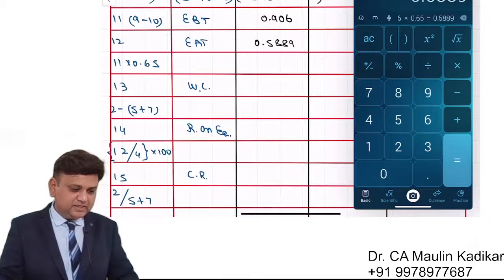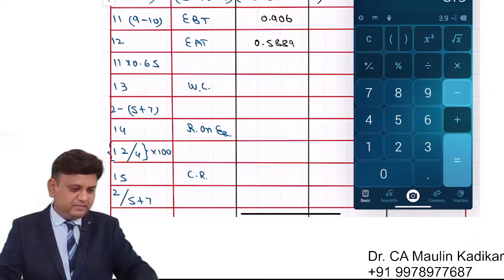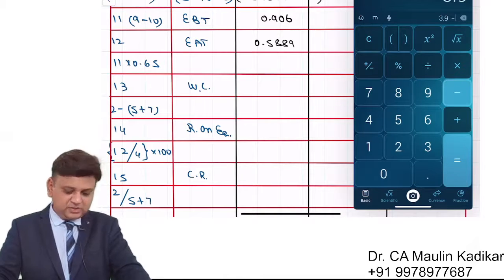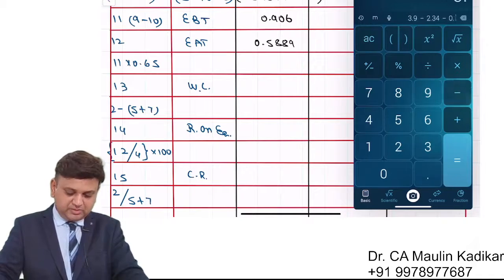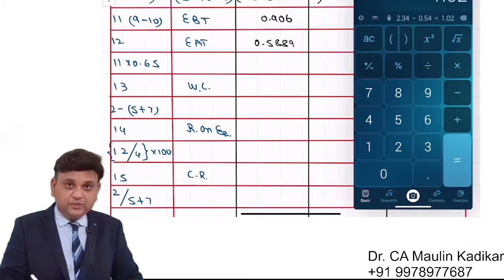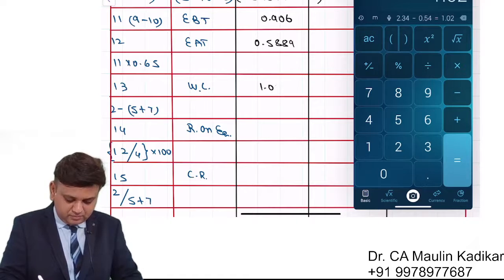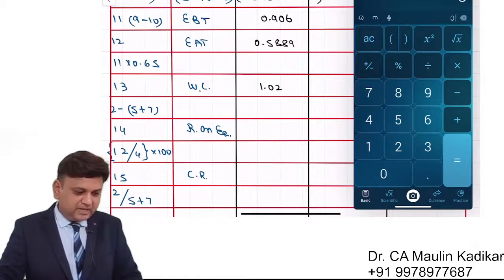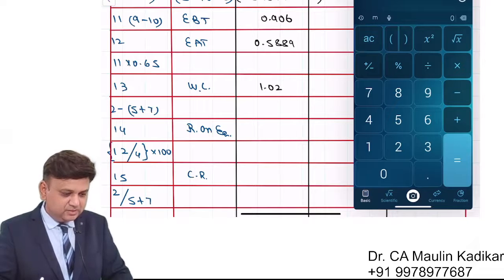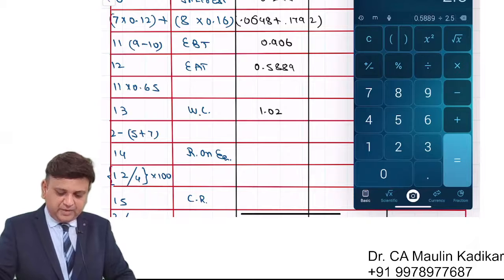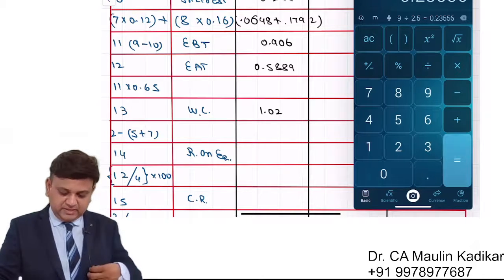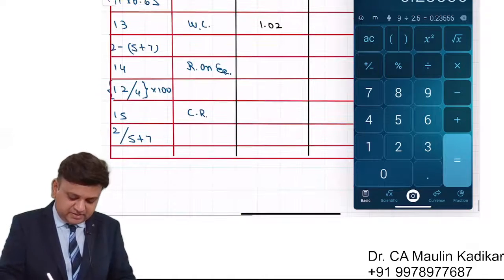Working capital, that is current assets 3.9 minus current liability is 2.34 minus long term debt, so short term debt is 0.54, so it is 1.02. As far as the return on equity is concerned, it is earning after taxes 0.5889 upon 2.5 into 100, that is 23.556.